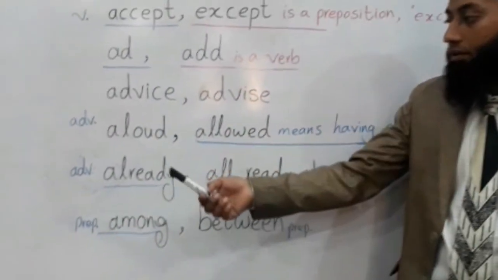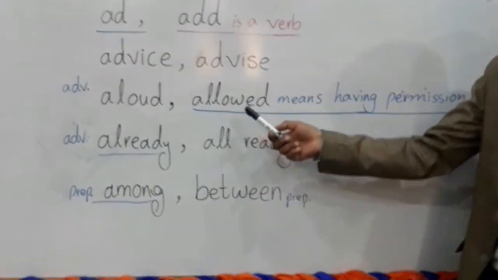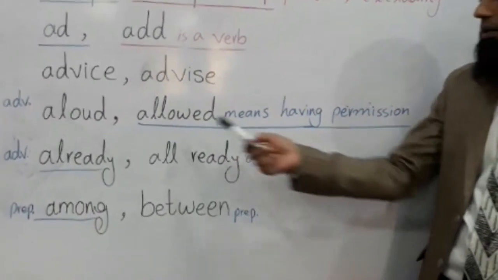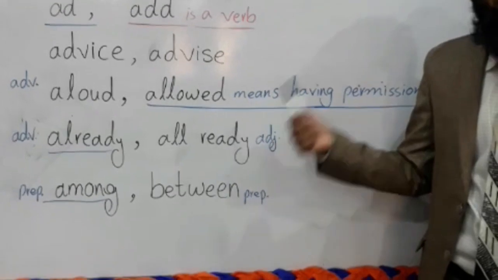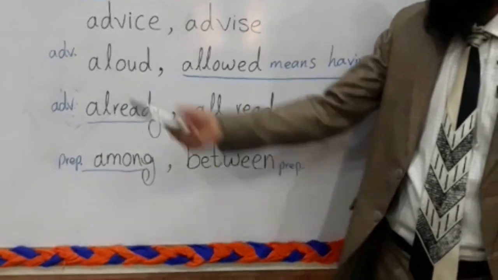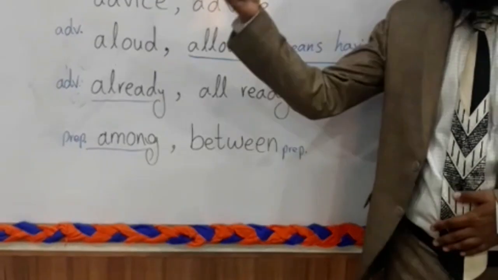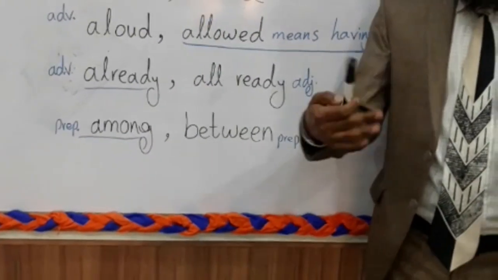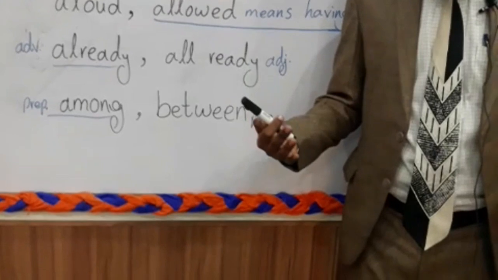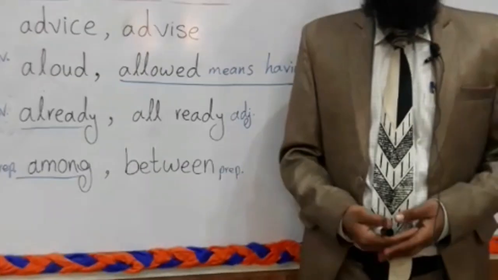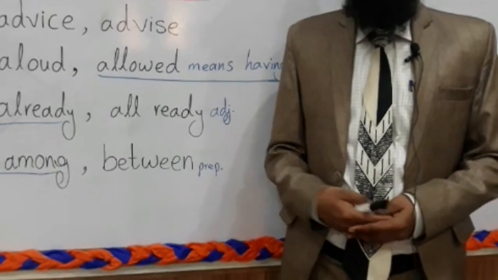Okay, aloud. This is an adverb. And allowed means having permission. So, let's make the sentence. Aloud is an adverb: Please read the passage aloud so that the people might be able to understand.